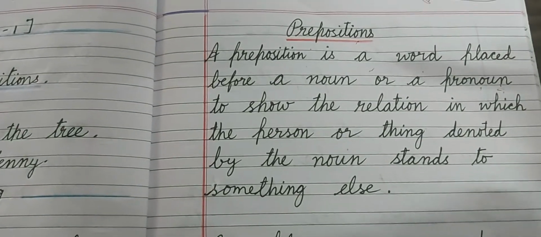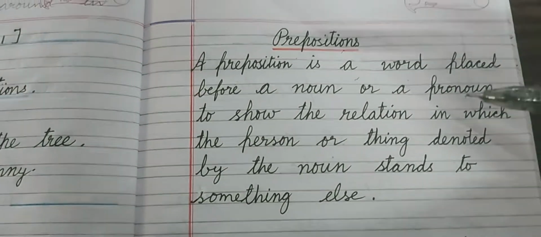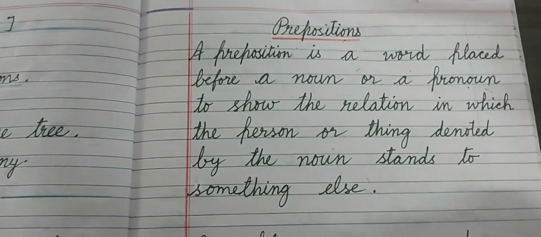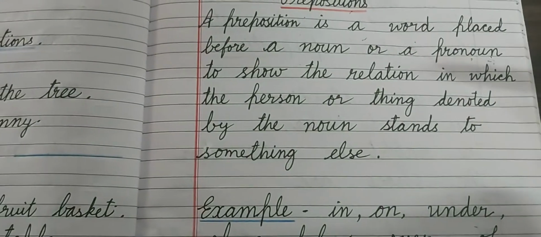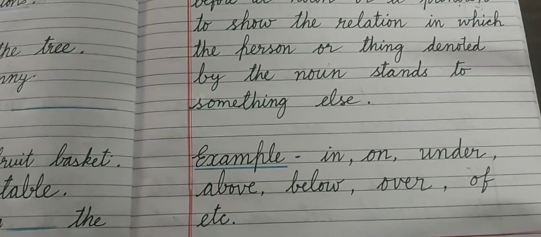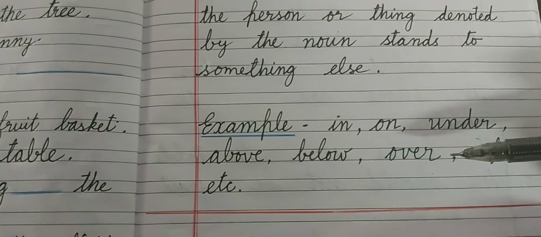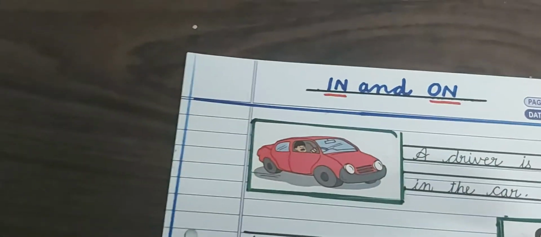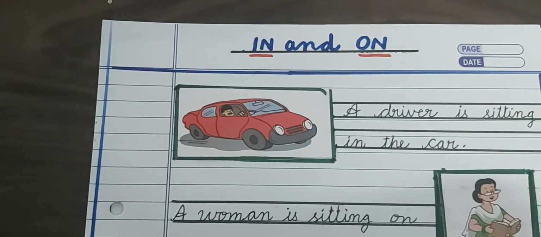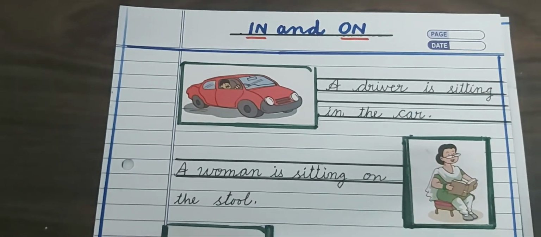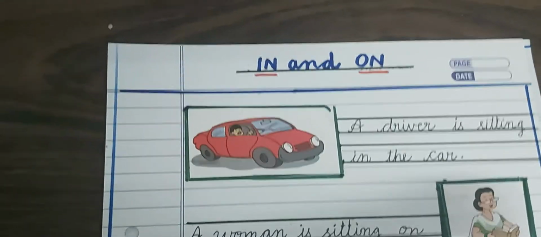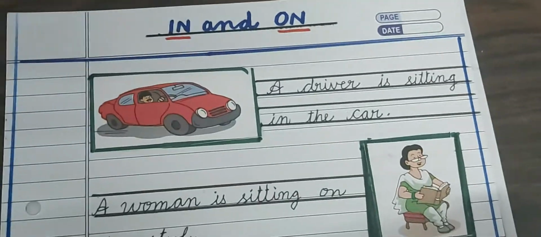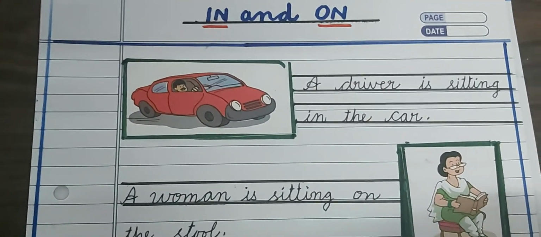So two things you have to learn. Preposition is a word placed before noun or pronoun, and it shows relation between noun, pronoun and some other words in the sentence. Okay, children? I hope you have understood, and these are the few prepositions. Now we will study two prepositions today, in and on. After that we will study one more, near. In and on are very easy. Everybody can understand the meaning of in and on, because it is very simple and very easy.